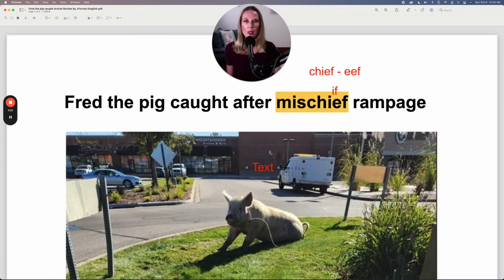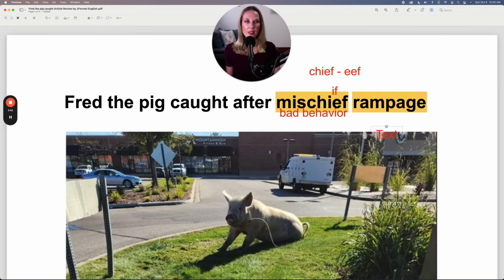Mischief essentially means bad behavior. We use this a lot with children, of course. The children got into mischief while I was working. Now, let's talk about rampage. What is this?